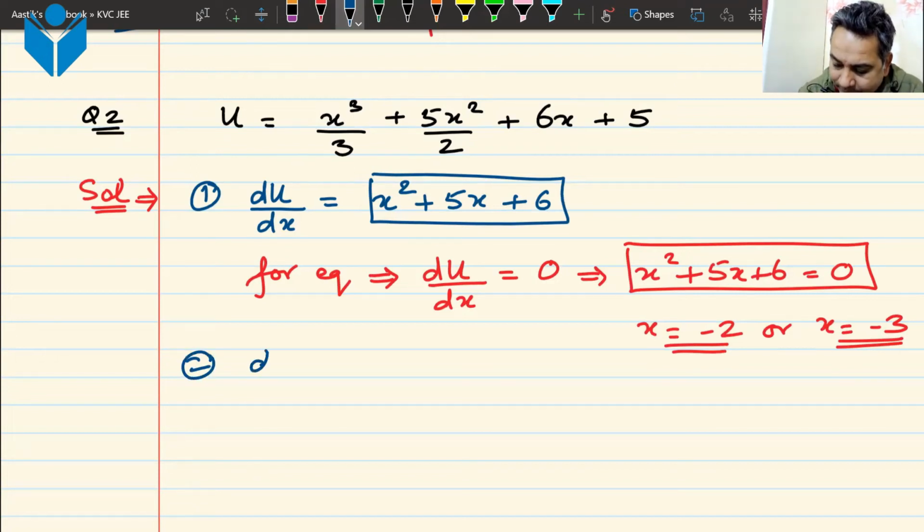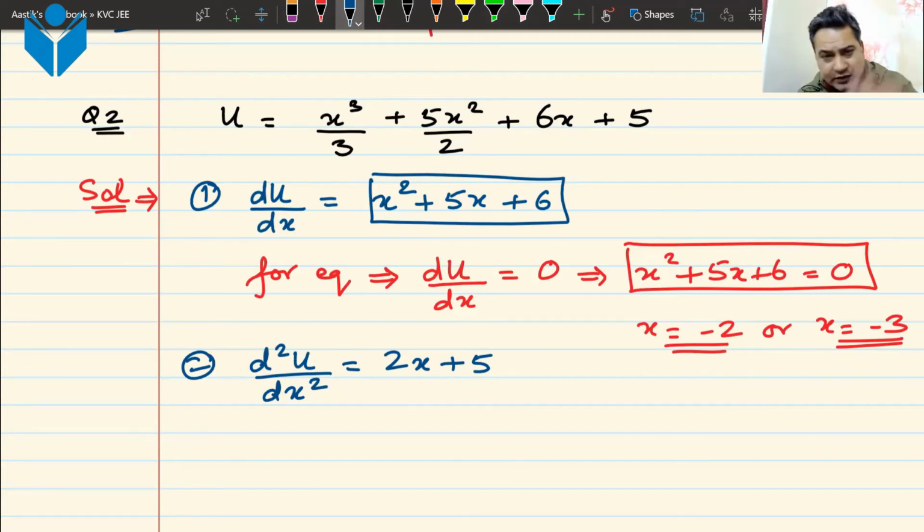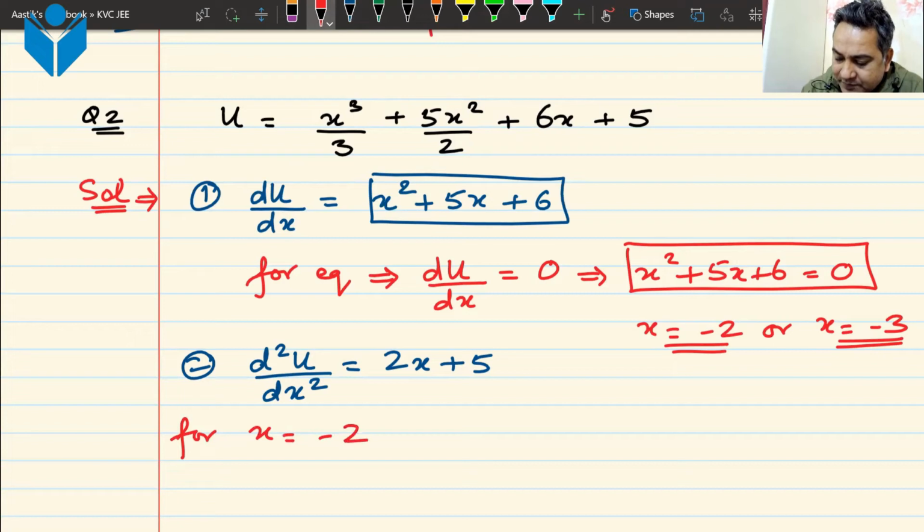Finding the second derivative. Find out the second derivative, d2u by dx squared. 2x plus 5. 2x plus 5, that is absolutely correct. Now I have to find out whether this value is positive or negative. So the first thing is I put x is equal to minus 2. Is it coming positive or negative?